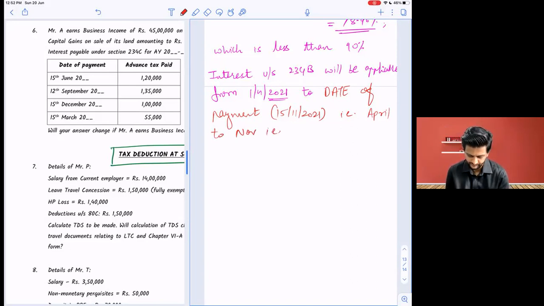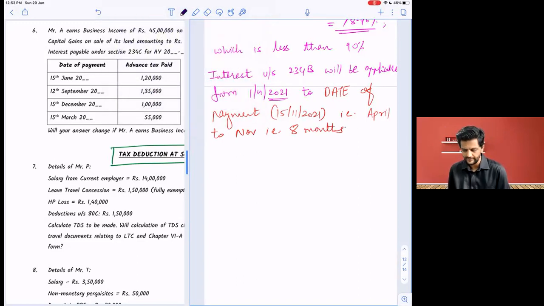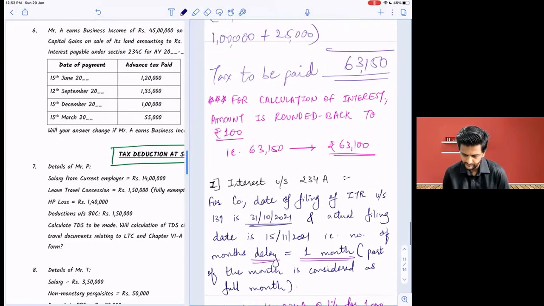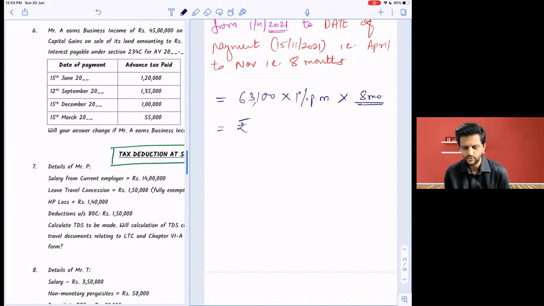Right, no? So on what figure? Again, the shortfall. What is our shortfall? 63,100. 63,100 into 1% per month into 8 months comes to 631 into 8, which is 5,048. Correct.